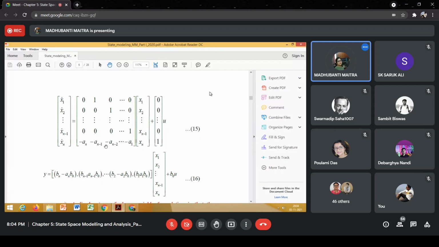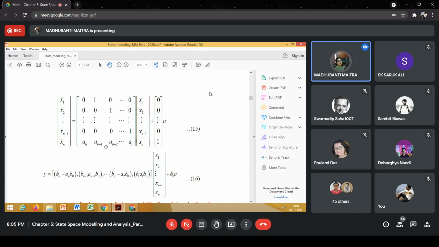Phase variables: x1 dot is equal to x2, x2 dot is equal to x3. And what about xn dot? Xn dot is basically a function of x1, x2, up to xn minus 1, xn, and so forth. So if we use phase variables, then the n number of first order differential equations that we get are coupled in nature.